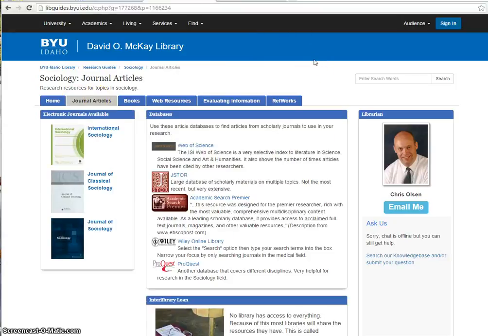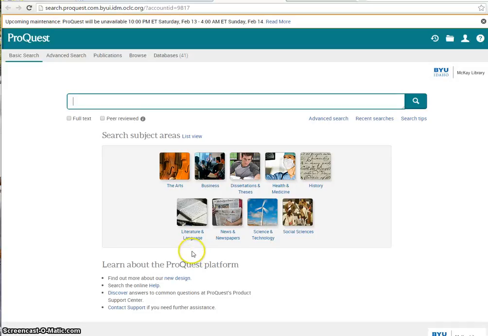bet. My personal favorite is this one, ProQuest. JSTOR also is good, but they tend to not have the most recent like 5 years of journal articles, so maybe better if you're doing history. Academic Search Premier and Wiley are also really good. I just like ProQuest. Here is what ProQuest is going to look like.